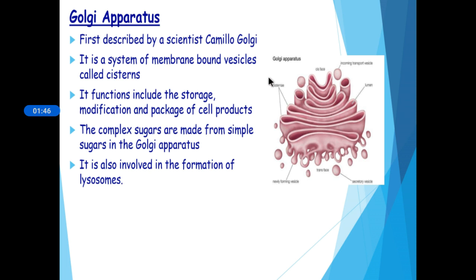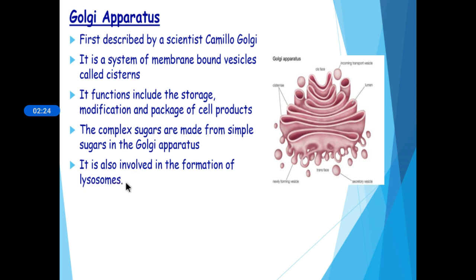And these membranes often have a connection with the membranes of endoplasmic reticulum. Last class we discussed about endoplasmic reticulum. Whatever materials are synthesized near the endoplasmic reticulum are packaged and dispatched to various targets inside and outside the cell through this Golgi apparatus. It also helps to make the complex sugars from simple sugars, and it is also involved in the formation of lysosomes.